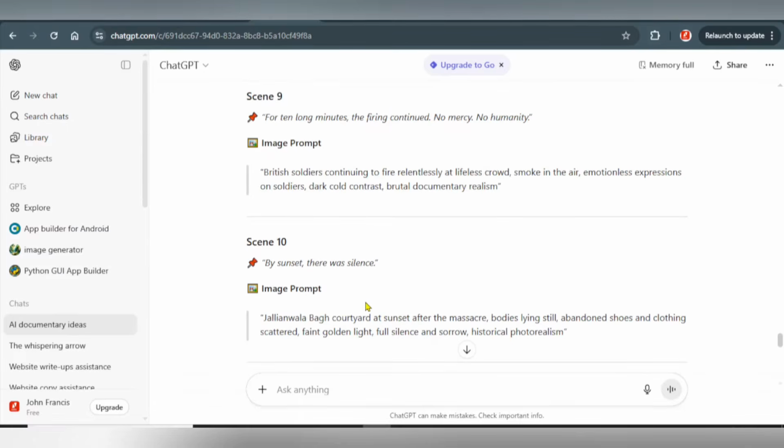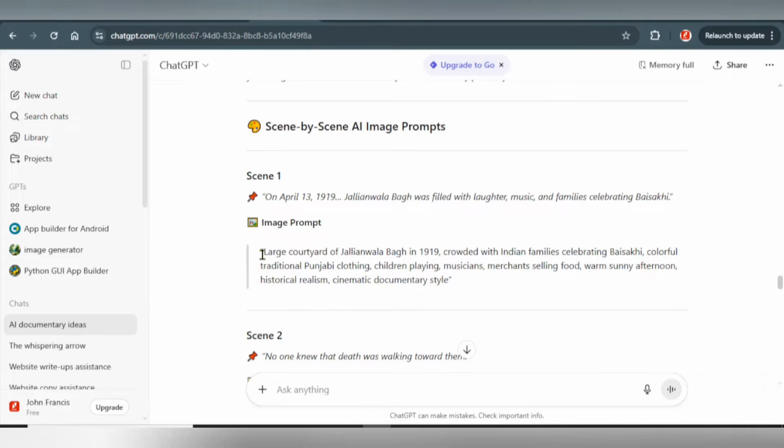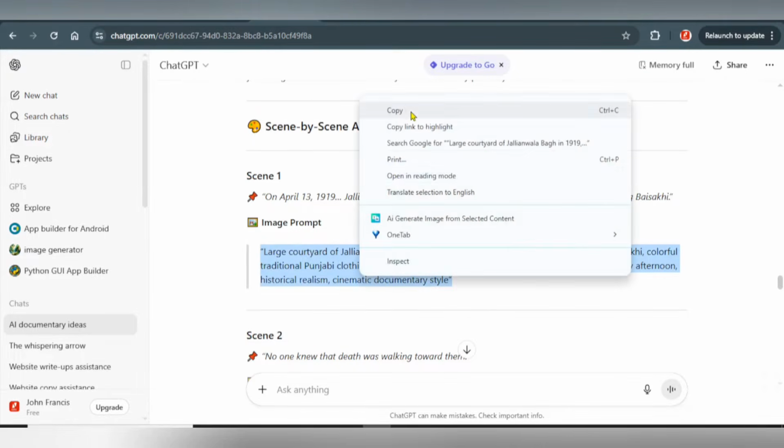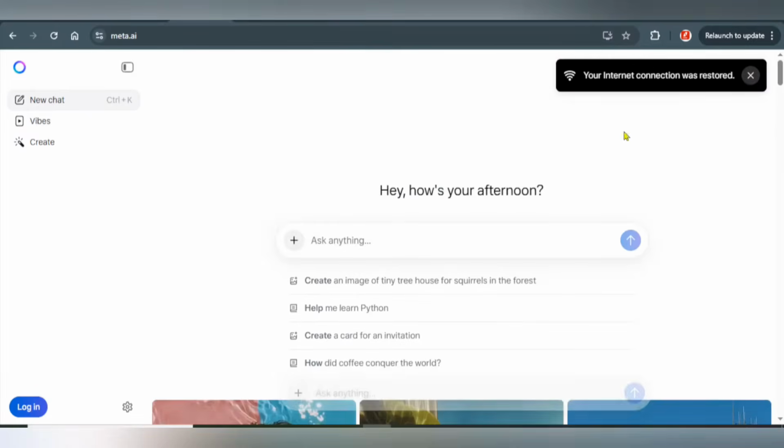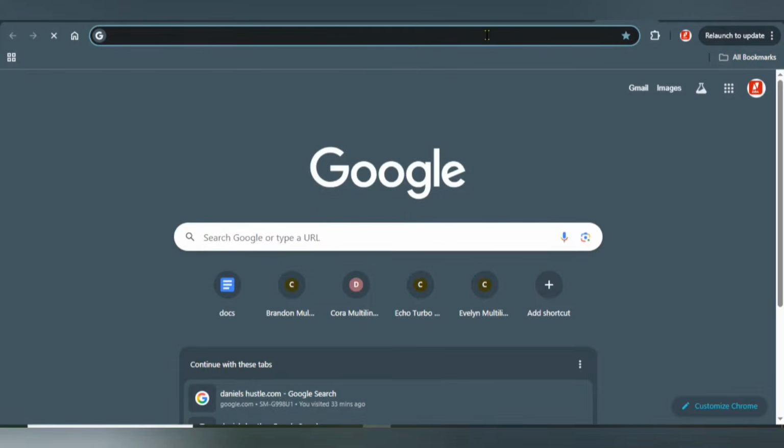I'm going to show you how to generate the image prompt. This is the first one. All right, so there are 2 tools you can actually use for this. Okay, first of all, you can use Meta AI, or you can go ahead and use Grok AI.